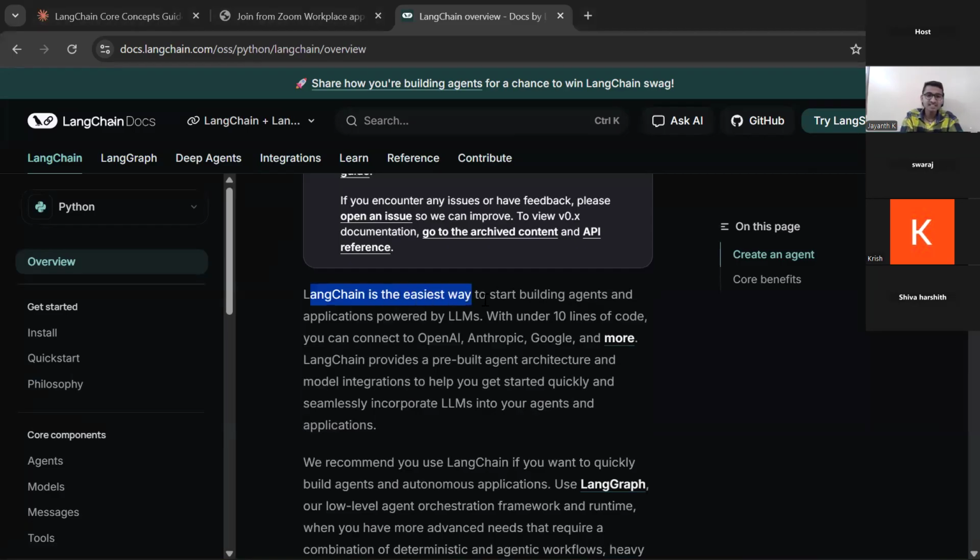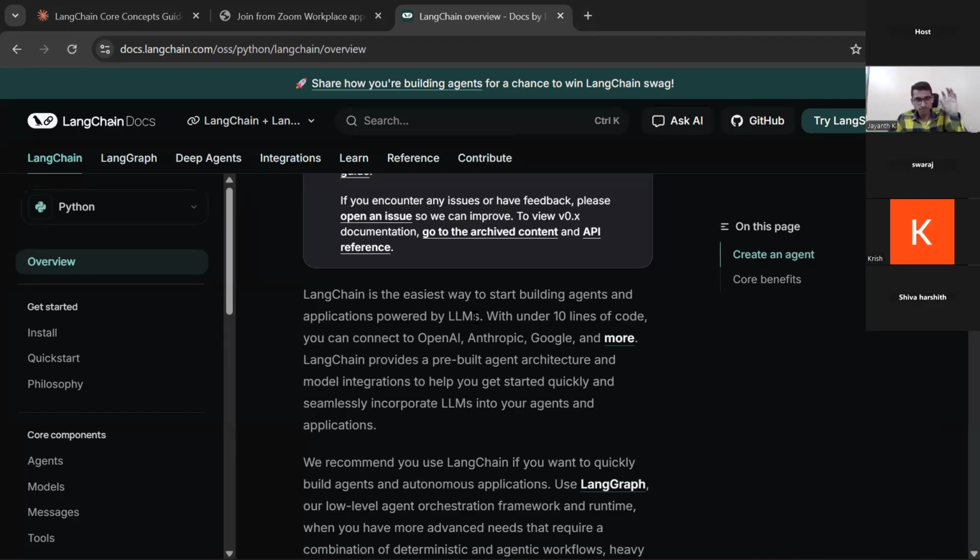Now on the first page itself you can see here, Langchain is the easiest way to start building agents and applications powered by LLMs. Right? Why is it the easiest way? Because it will help us do our LLM problem statements very efficiently. How? Let's go back to machine learning. On the first day, we started with Python and machine learning, right?